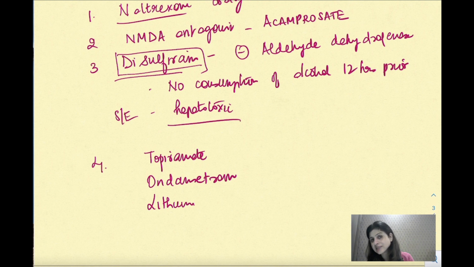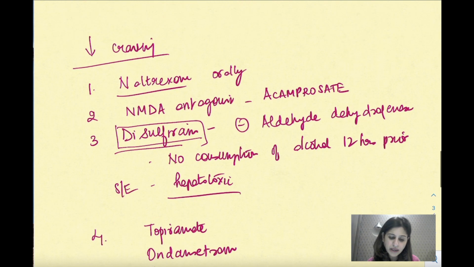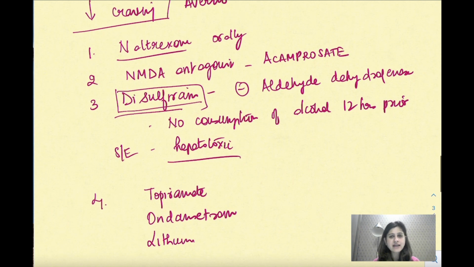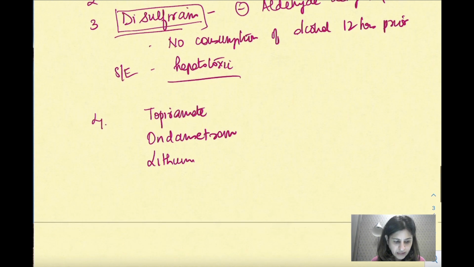So it doesn't decrease the craving, it only helps in aversion, so that he develops a hatred for alcohol, that is why we are giving it, but it does not decrease craving. Okay. So support therapy is not only decreasing the craving, support therapy would be just for aversion also. So disulfiram is for aversion, the rest of the drugs are going to decrease the craving. That's a very important point to know.